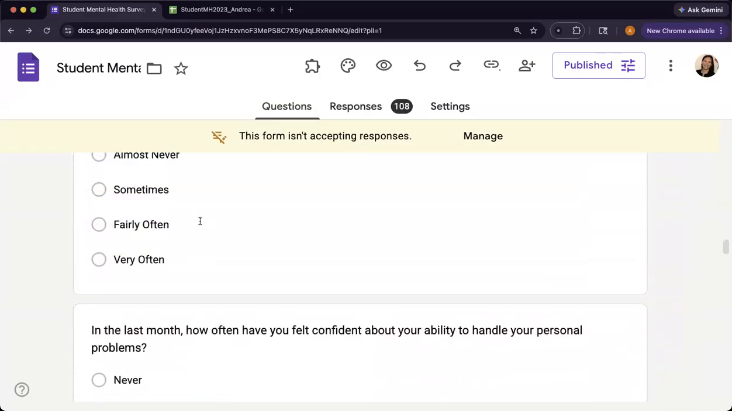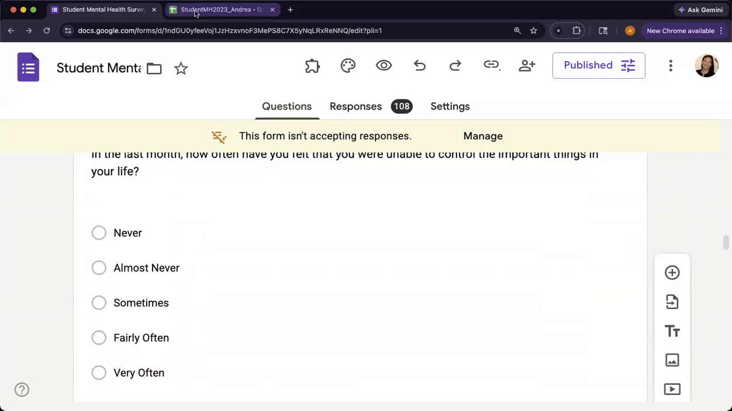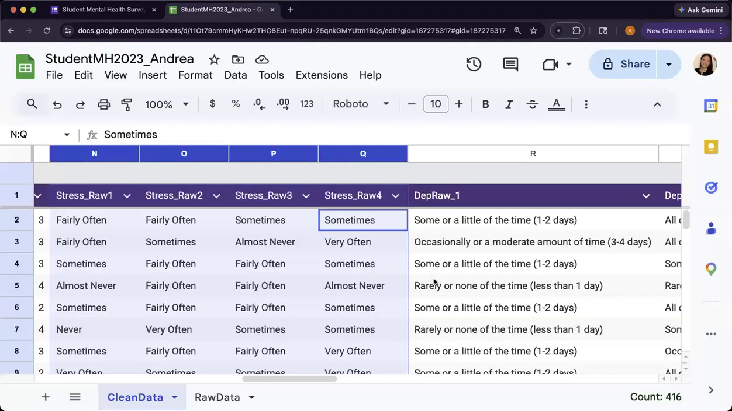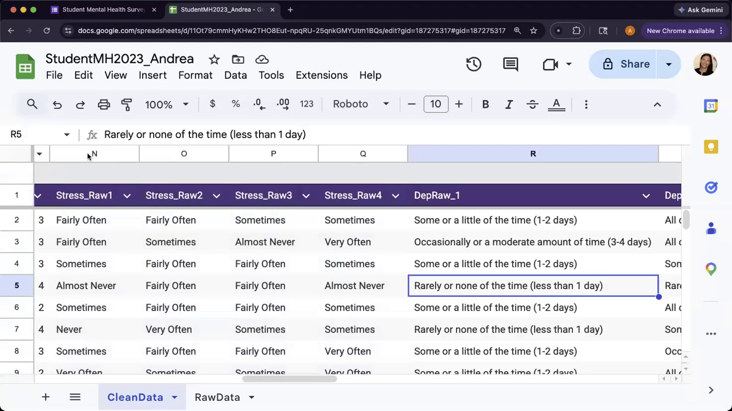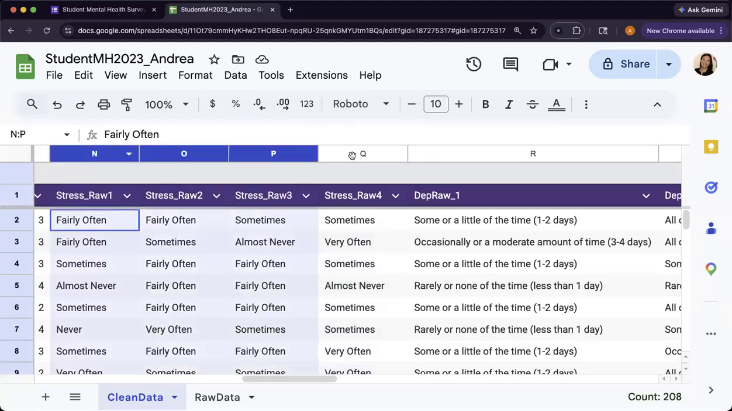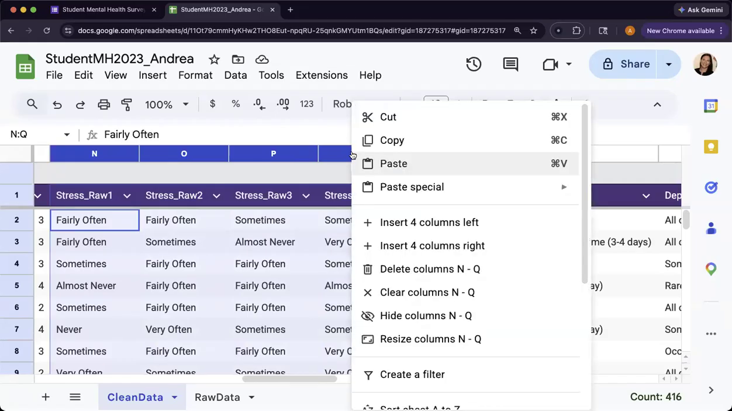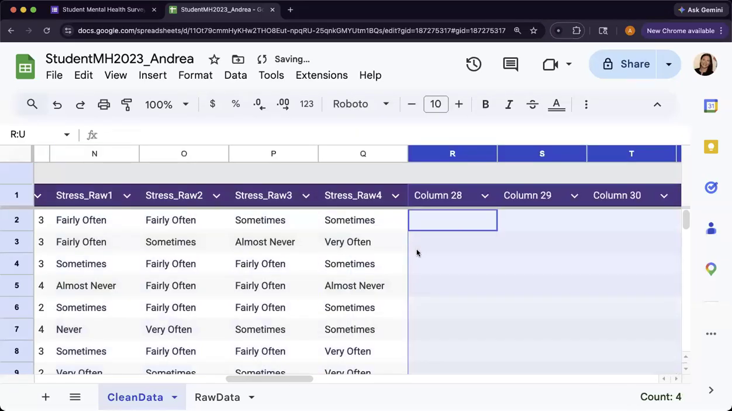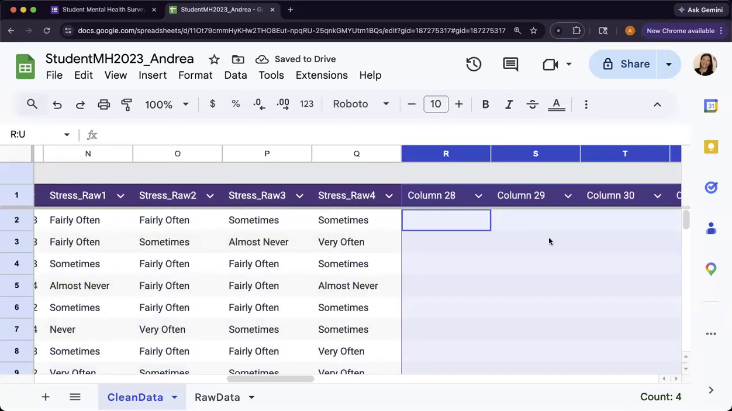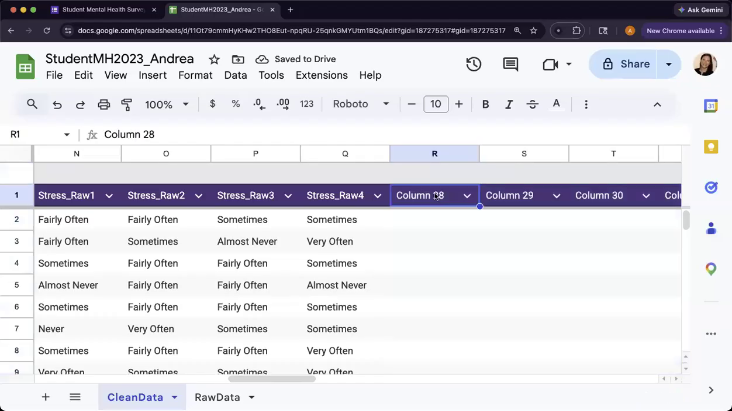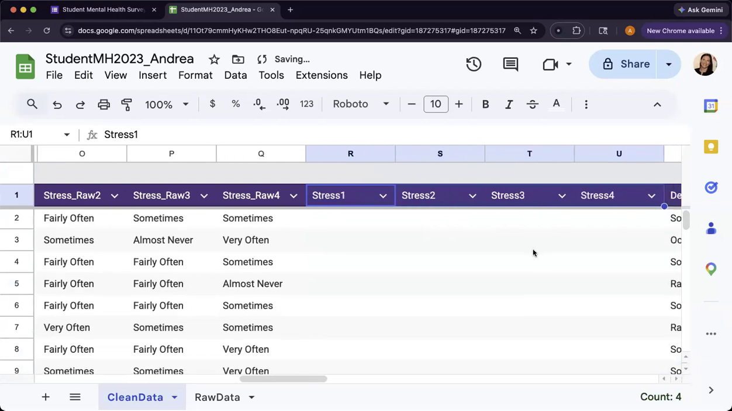So I'm going to go back up here, and then go to my questions. You can just highlight all of these together. I'm going to click and hold, drag, and highlight all four of those questions. Then I'm going to right click and insert four columns right. These are going to become my stress questions. So I'm going to do stress 1, and drag those over, so we'll say stress 1, 2, 3, 4.